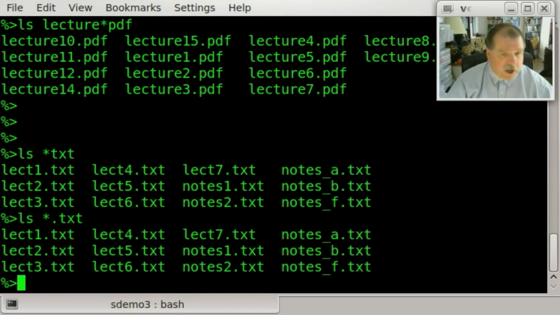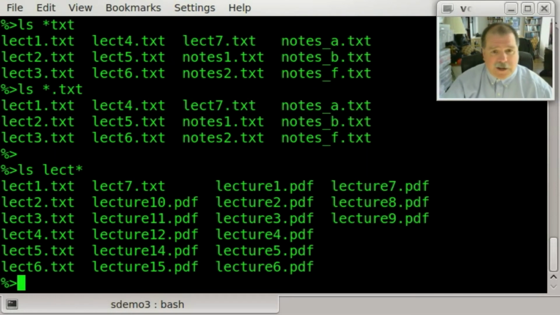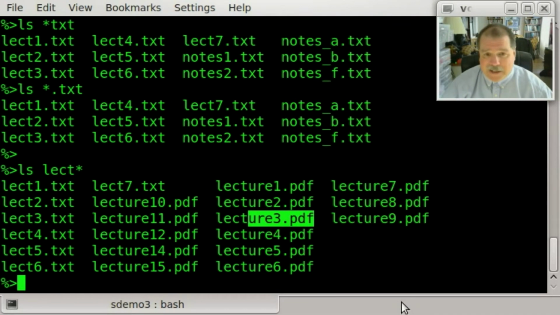Okay, we could also use this in the middle of a file name, as we've seen already, or at the end of a file name. Let's match lect star like this and see what we get. And we match everything that begins with lect and ends with virtually anything. In this case, I have lect1.txt. Over here, I have lecture3.pdf right there. Oops, I'm sorry, I wanted to highlight the U as well. Lecture. And here it matched something with a ure3.pdf on the end of the file name.